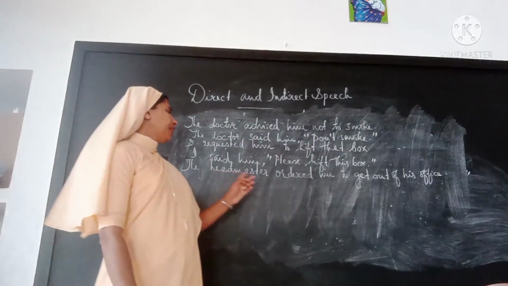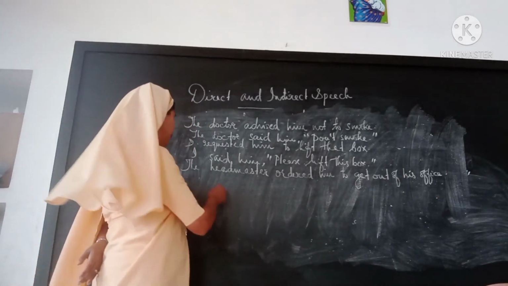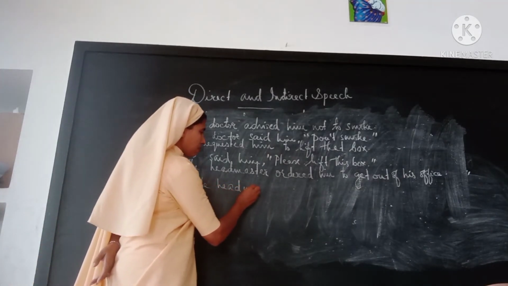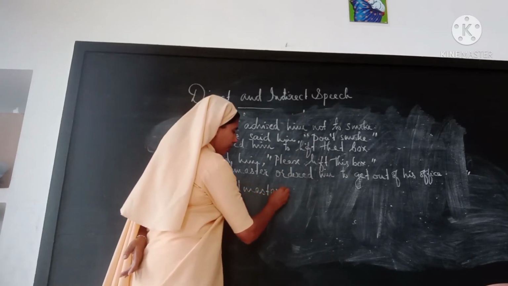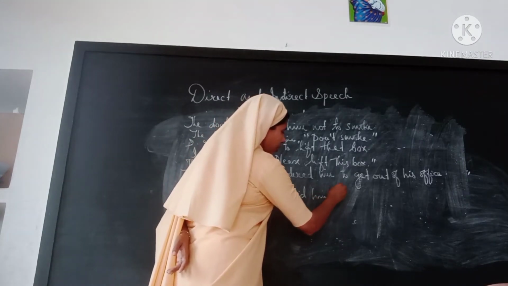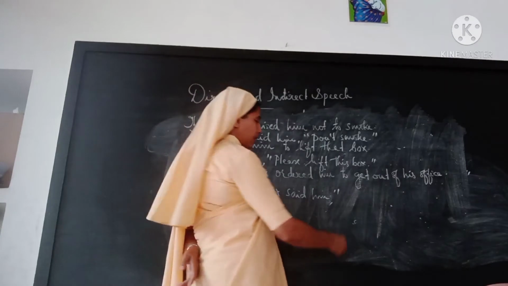Next one is the headmaster ordered him to get out of his office. So the headmaster said to him, comma, inverted commas, get out of my office.